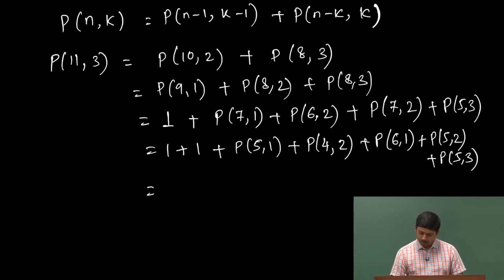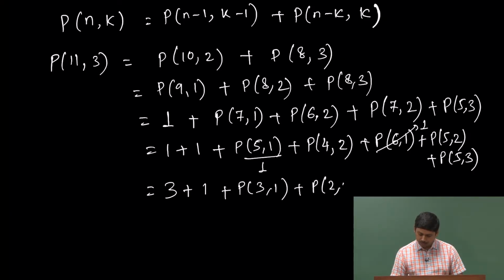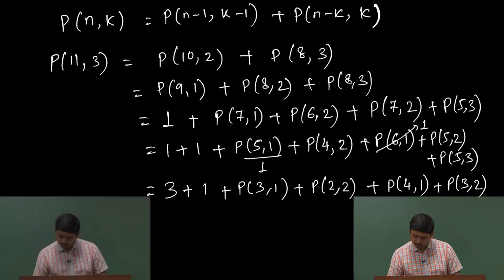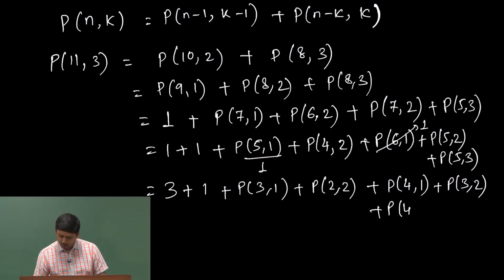So, P 6 1 can also be written in one way. So, I have got 3 already, plus this one also in one way, 3 plus 1 is 4. P 4 2 can be written as P 3 1 plus P 2 2. Now, P 5 2 can be written as P 4 1 plus P 3 2, and P 5 3 can be written as P 4 2 plus P 2 3. Now, that will be interesting.